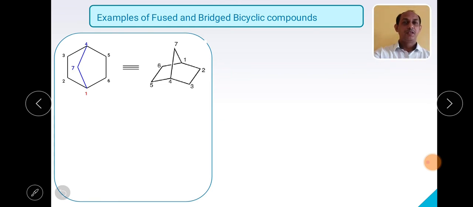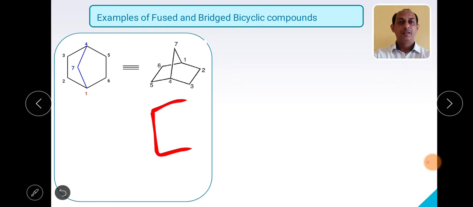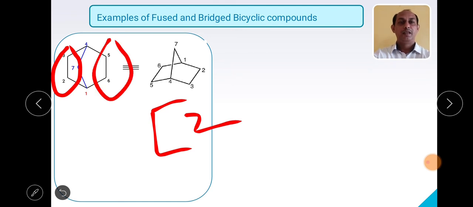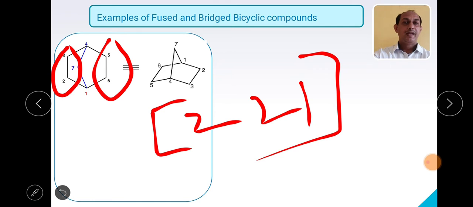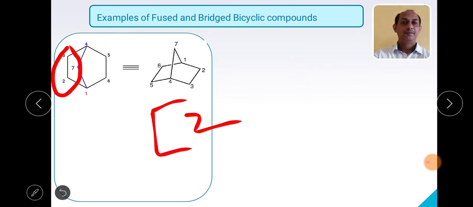So how can we give the name? As there is no substituent, what can we write? The word bicyclo, followed by a square bracket. How many? Again, in this particular ring system, both rings have an equal number of carbon atoms. On this side, how many carbon atoms are present in the ring? 2. On this side, how many carbon atoms? 2. And in between the common carbons there is 1 carbon, so the bracket must be 2, 2, 1.